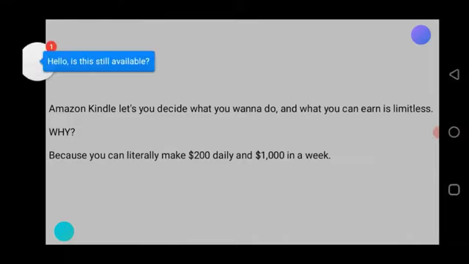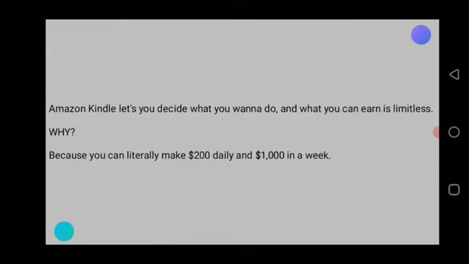If you are somebody with a little knowledge of how to use a mobile phone, you will know that this is a very simple thing to do, and it doesn't require the time that you think it does. It's a very simple business model. So why is the earning limitless? This is because you can literally make $200 to $1,000 per week.